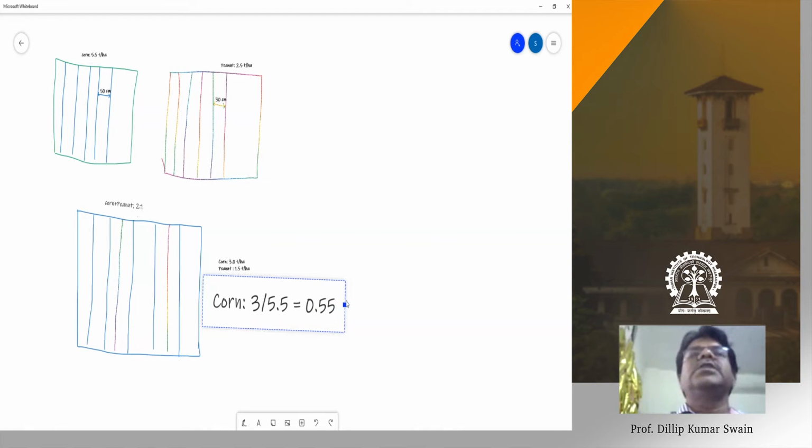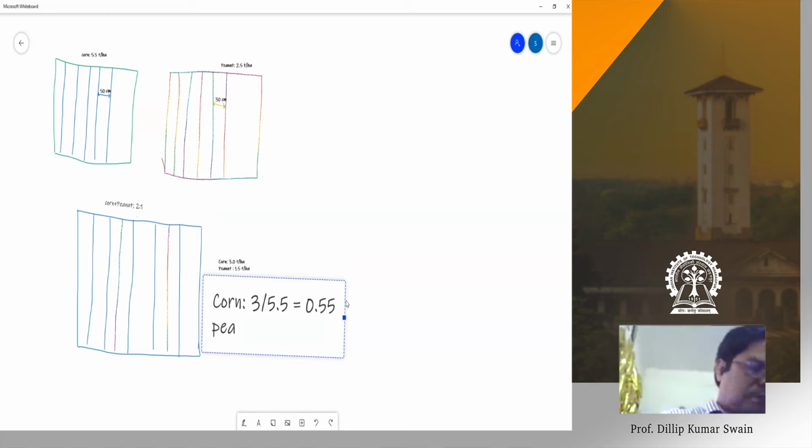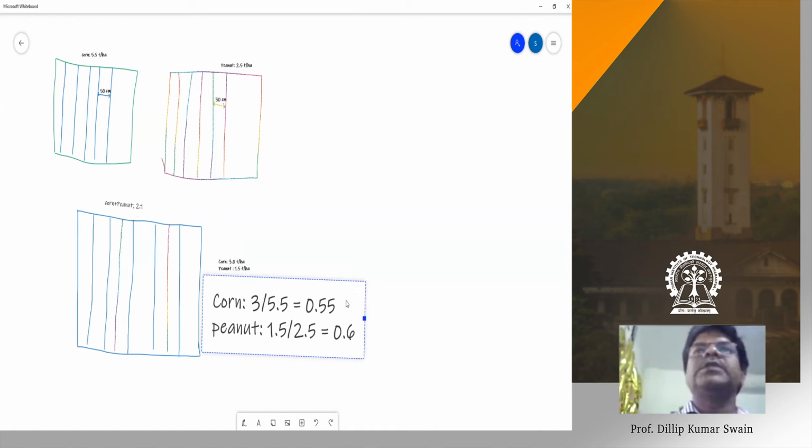This much area in sole cropping corn you need to produce 3 ton per hectare. To get 3 ton, if you want to go for sole cropping, the area needed for corn is 0.55. Similarly, the area needed for peanut, that is 1.5 by 2.5, 0.60.